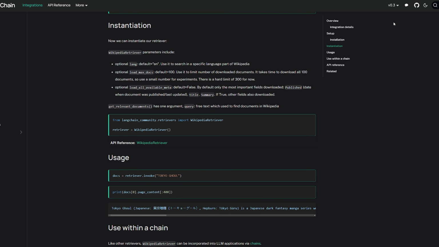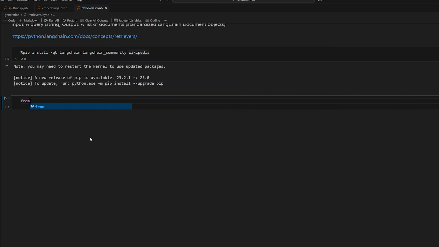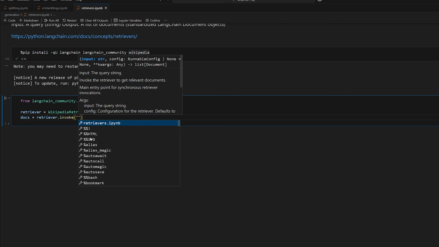So let's see an example of how we can use the Wikipedia retriever real quick. So we're going to install these packages here, including Wikipedia, as it told us to. And then now we could do langchain community dot retrievers import WikipediaRetriever. And now we'll instantiate it as the Wikipedia retriever. And then we can do docs is equal to retriever. And now we'll invoke it with a topic. We'll say something like, I don't know, Juice WRLD.